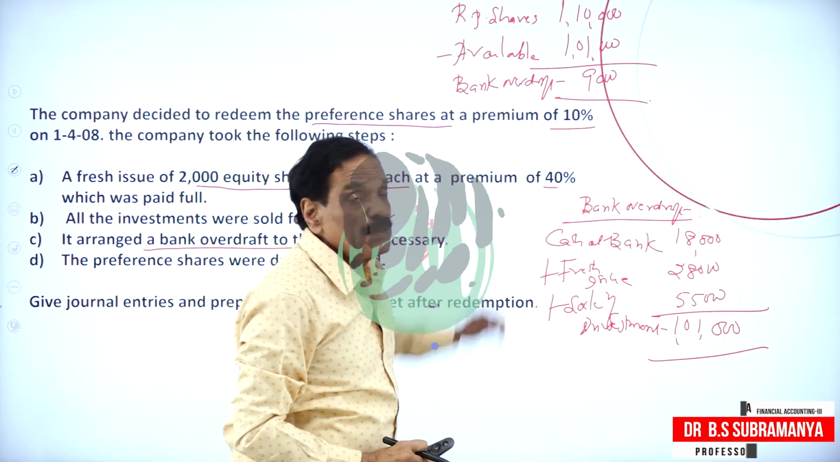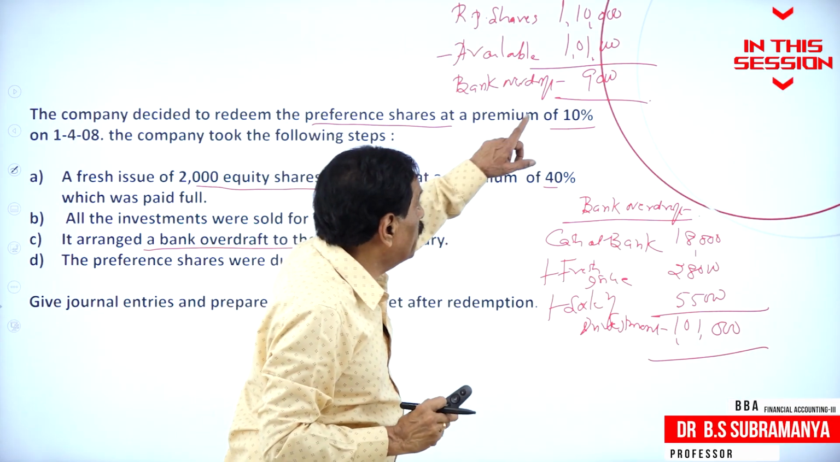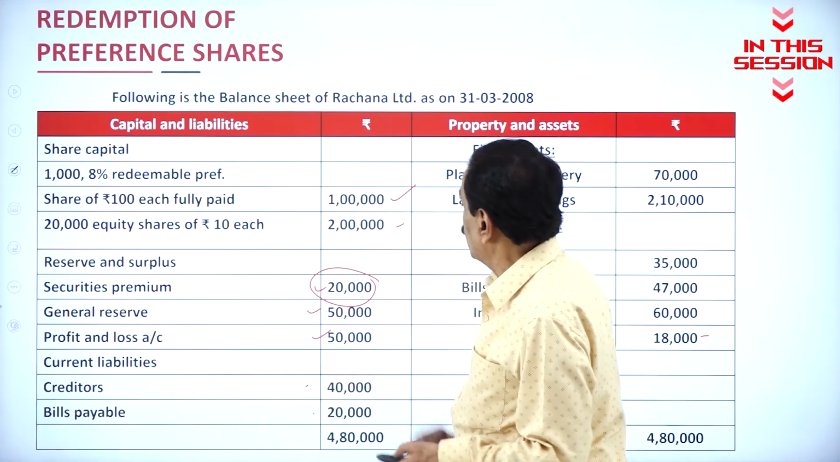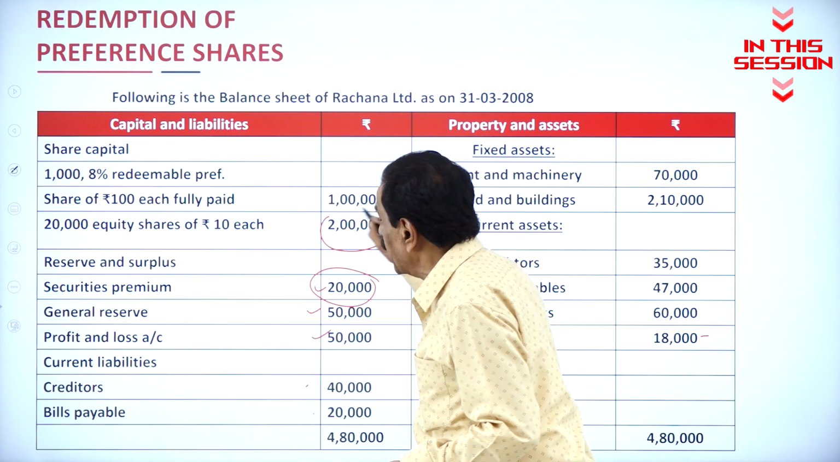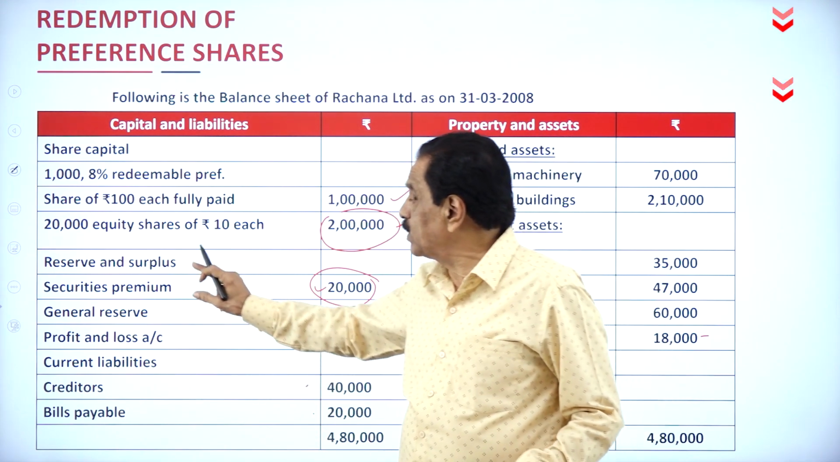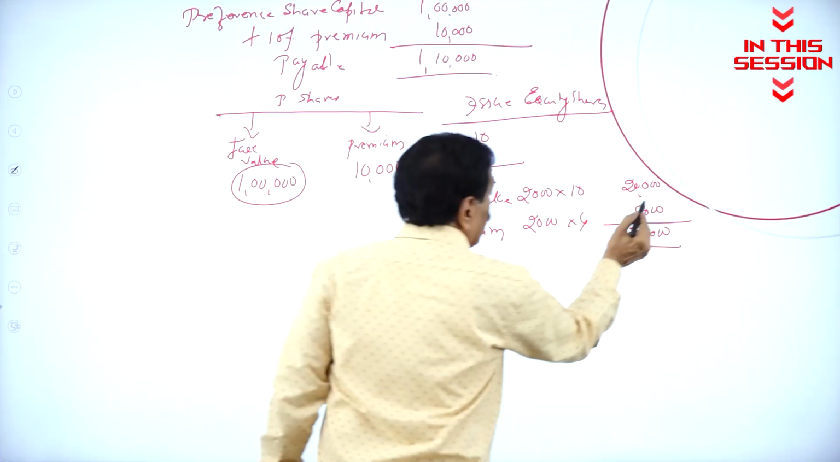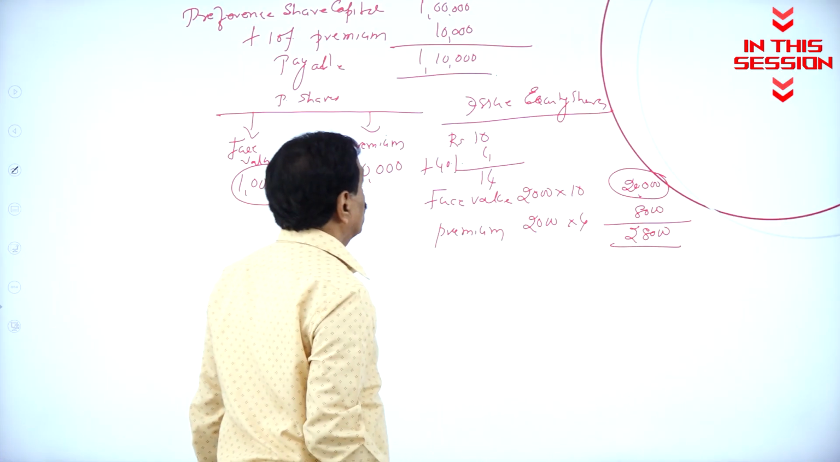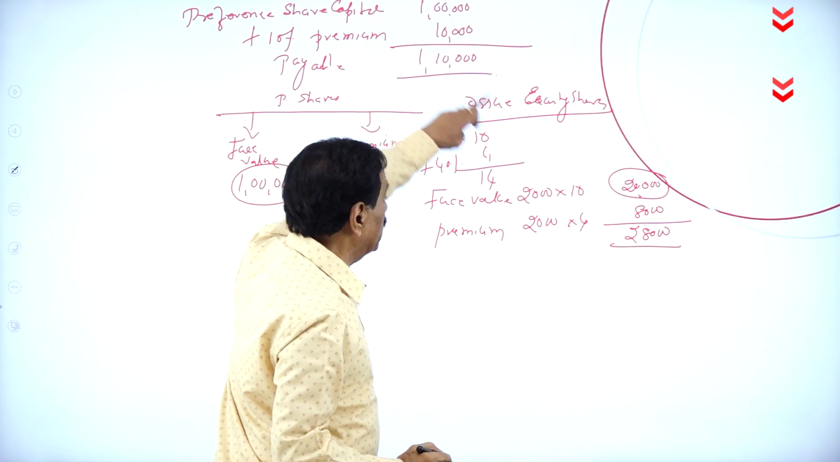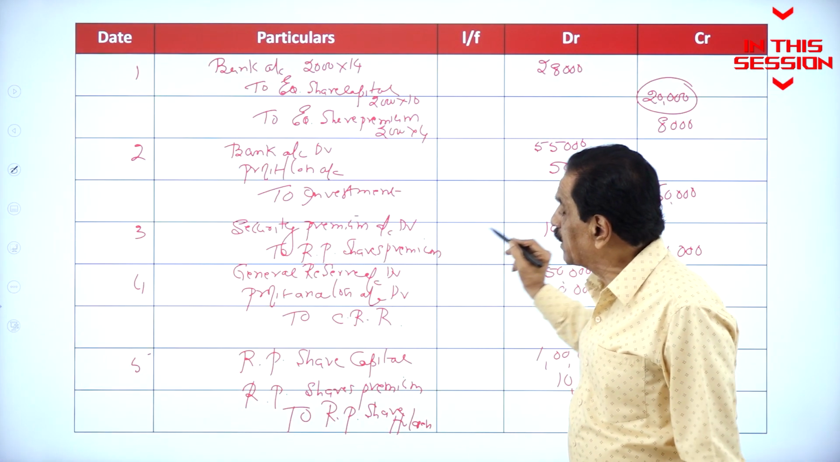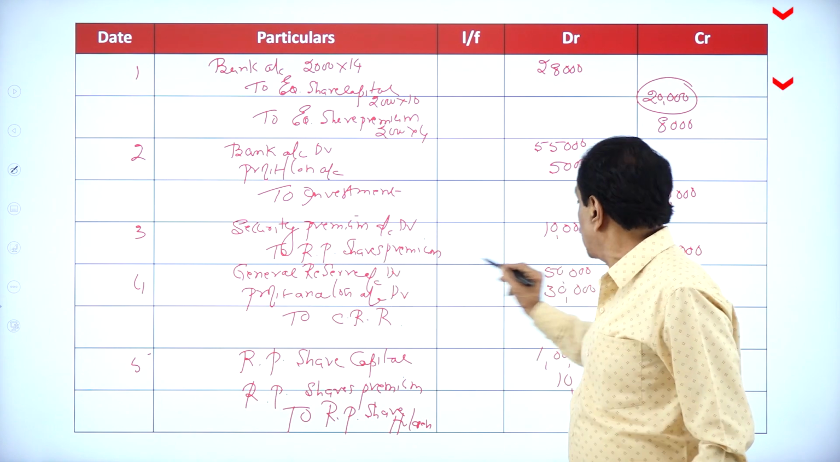So total amount payable 1,10,000. How much available? 1,01,000. How much shortage? 9,000. Your balance sheet, how much is there? 2 lakh is already there. 20,000 plus 2,000, 22,000 at the rate of rupees 10 each. What's your face value available? 20,000. How much premium is payable? 10,000. Bank account debtor, profit and loss account debtor to investment account, security premium account, preference share premium account.